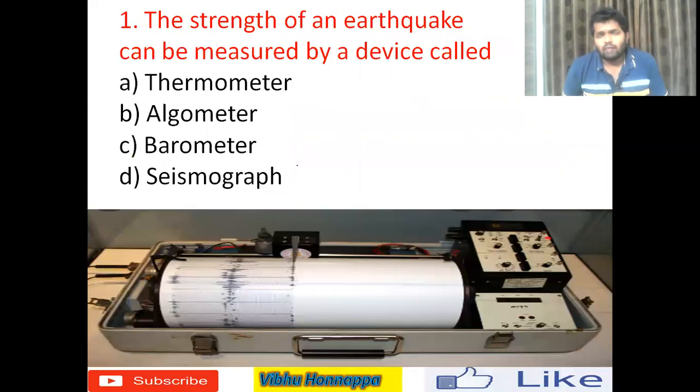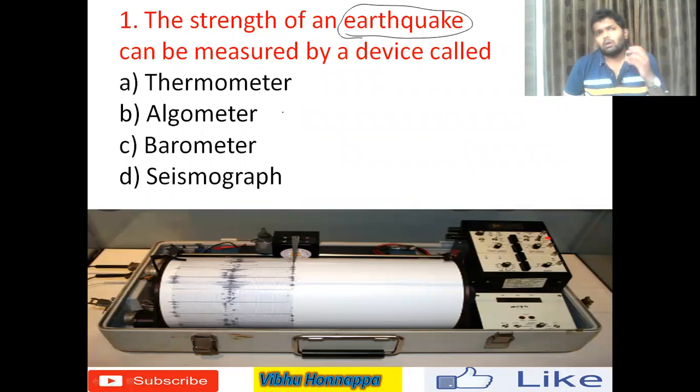The strength of an earthquake can be measured by a device called. Earthquake is one of the natural phenomena. The options are: A, thermometer; B, algometer; C, barometer; D, seismograph.